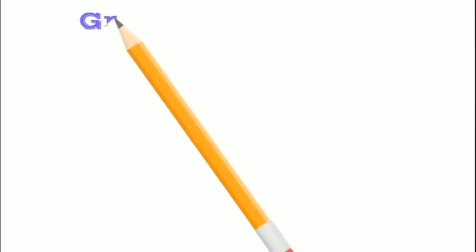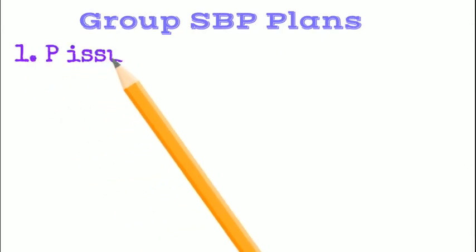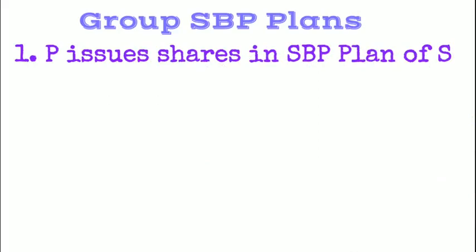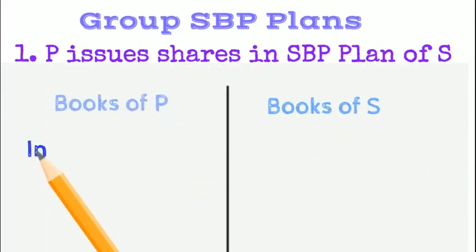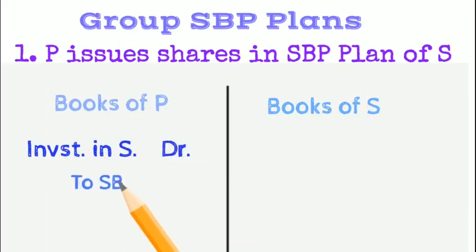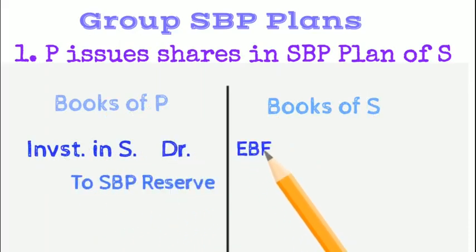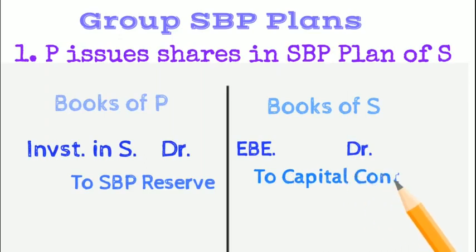Next topic is group share-based payment plans. It is a case where the parent issues shares in the share-based payment plan of the subsidiary or vice versa. First, let us take the case where the parent issues shares in the SBP of the subsidiary. Since the employee serves the subsidiary company and the share-based payment plan is of the subsidiary, the employee benefit expense will get debited in the books of the subsidiary. And the parent issues shares, so SBP reserve will be credited in the parent's books.